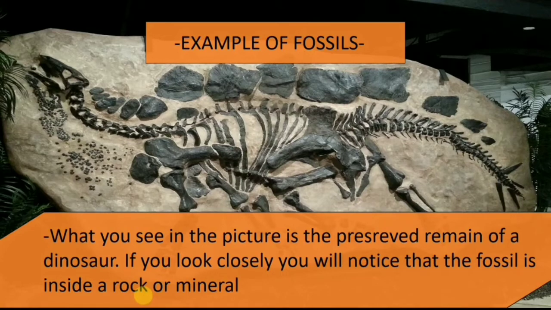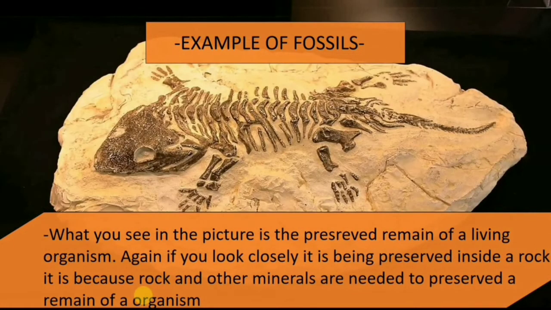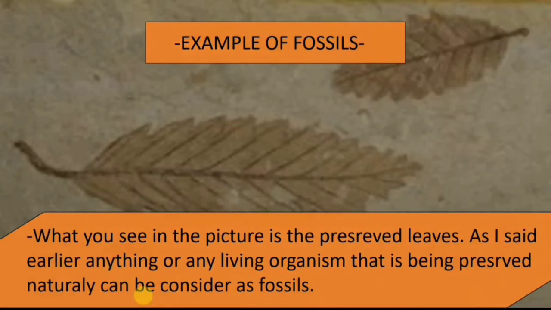Example of fossils. What you see in the picture is a preserved remain of a dinosaur. If you look closely, you will notice that the fossil is inside a rock or mineral. What you see in the picture is a preserved remain of a living organism. Again, if you look closely, it's being preserved in a rock. It's because rock and other minerals are needed to preserve a remain of an organism. What you see in the picture is preserved wood. As I said earlier, any organism that is being preserved naturally can be considered as a fossil.